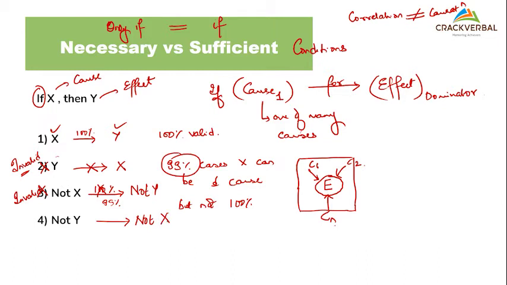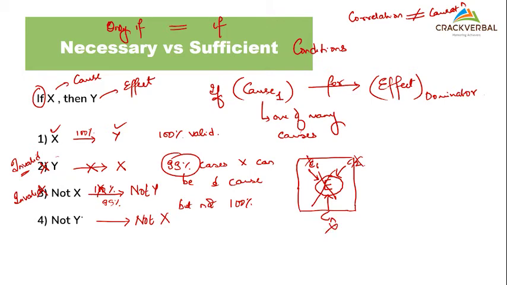Yes, I can definitely say. Why? Because if my effect is removed, my dominator is 0. If my dominator is 0, automatically all my causes will cease to occur.